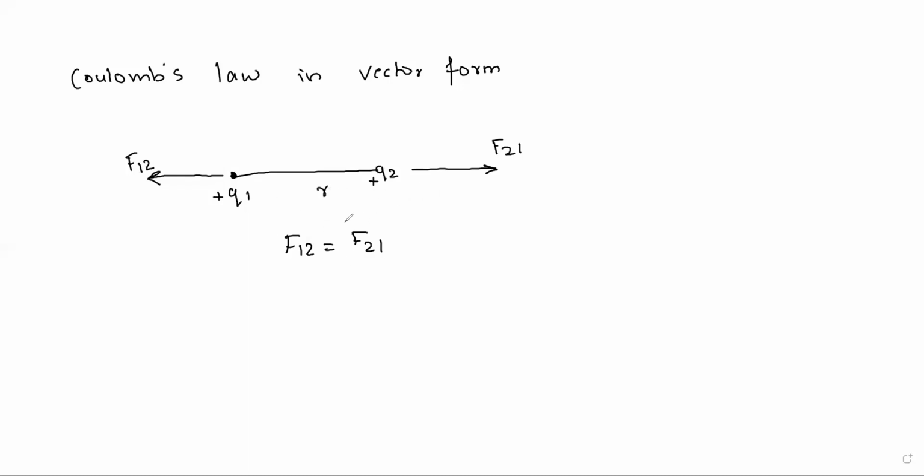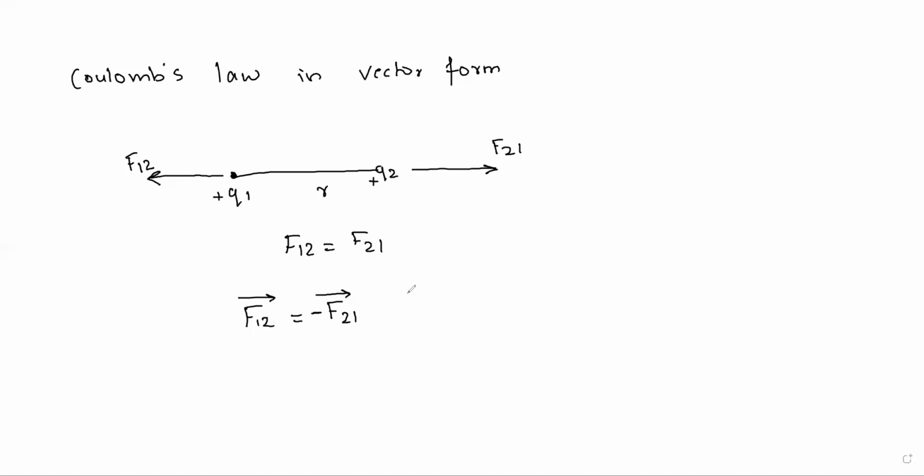Magnitude wise they are equal, but if we consider it in vector form, F12, the force is the same but in the opposite direction. So we consider it as minus. Magnitude wise they are equal, but when we consider vector it is minus F21.